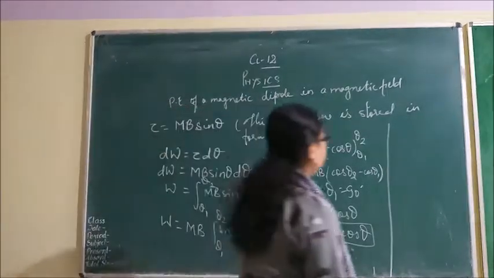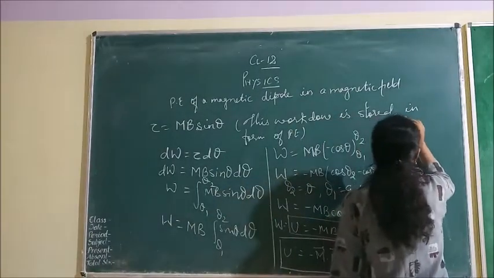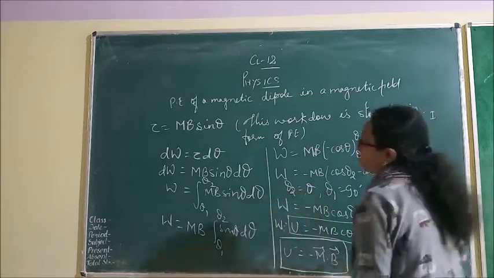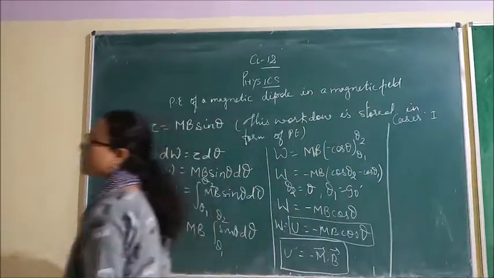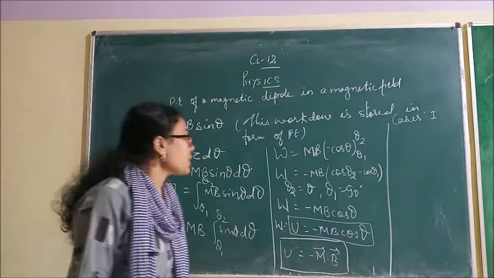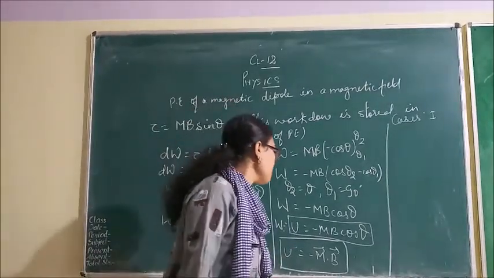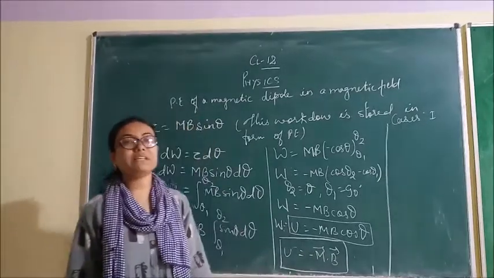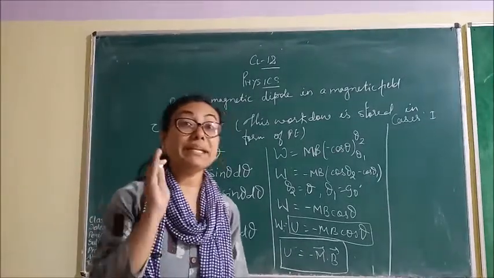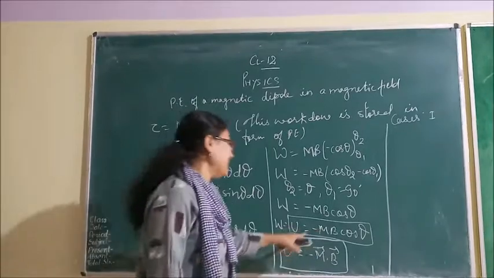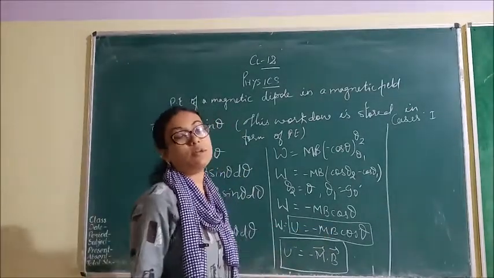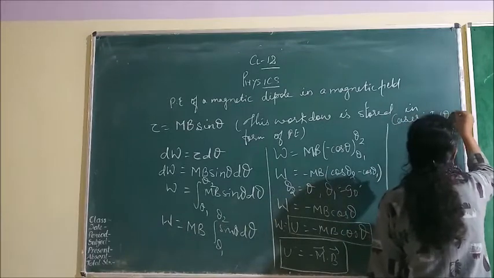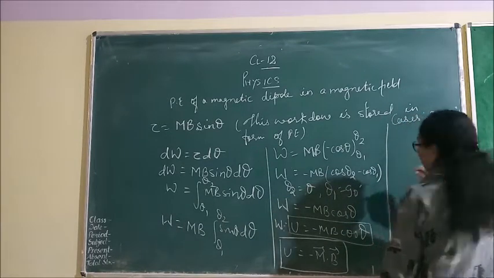Now, अब मुझे क्या करना है? Cases ले लें. Cases. So case 1. First case आपका क्या बोलता है? First case is saying when we will keep this dipole perpendicular to the magnetic field. When we will keep this magnetic dipole perpendicular to the magnetic field, it means theta is equals to 90 degree.